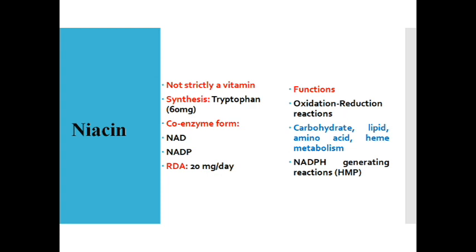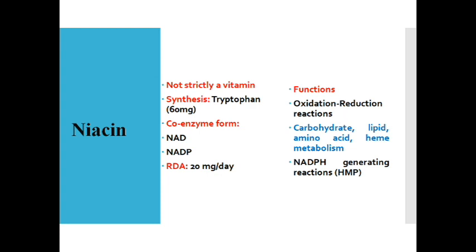Basically, niacin has a vital role in our body, with a lot of functions. Many dehydrogenases pertaining to carb metabolism, fat metabolism, lipid metabolism, and protein metabolism are mainly dependent on this particular coenzyme. It especially plays an important role in oxidation reduction reactions pertaining to these metabolisms, and it plays a significant role in hemoglobin metabolism as well. And there are some reactions which generate NADPH. Do you remember the HMP pathway, which generates NADPH, that is the glucose 6-phosphate dehydrogenase reaction and the 6-phosphogluconate dehydrogenase reaction. They convert NADP into NADPH.